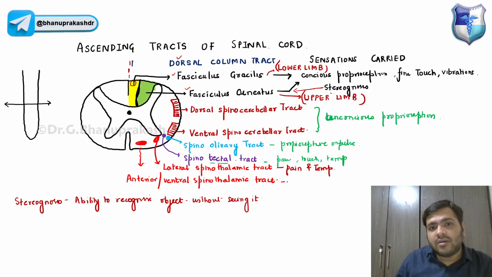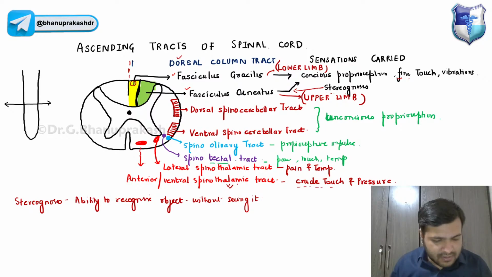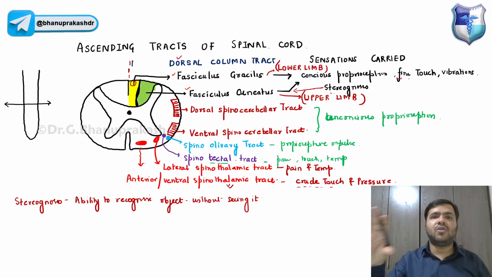And the anterior or ventral spinothalamic tract basically carries crude touch. I've already told you the difference between crude touch and fine touch. Fine touch is harder, heavier. Crude touch is a very light touch, like tickling or itching, when the sensations are not so hard. So that is the crude touch, or light touch. Heavy touch is what is called fine touch. Crude touch and pressure, guys, the main pressure, is carried by the ventral spinothalamic tract.